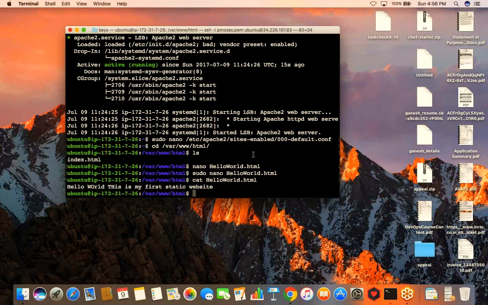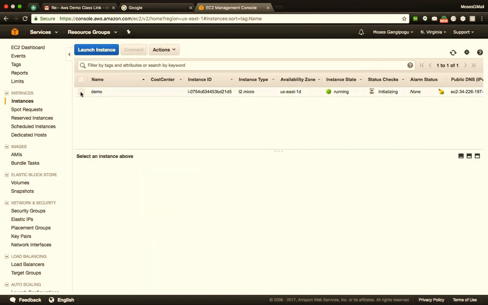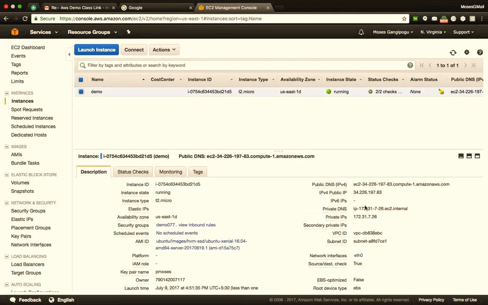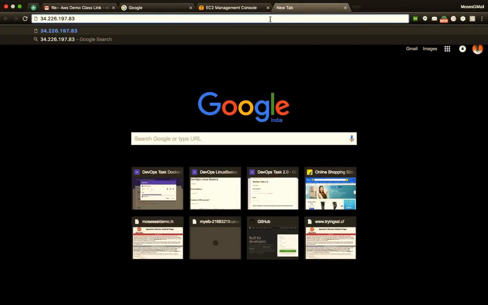So I'll just come here, select my instance, come to the description section, copy the public IP address, and I'll try hitting this from my browser. And I'll give the name of the file, that is hello world.html.